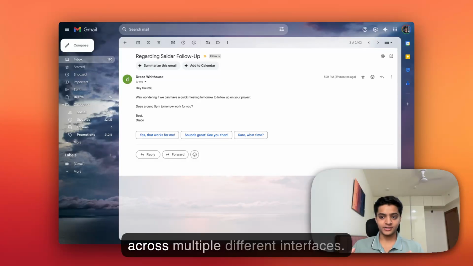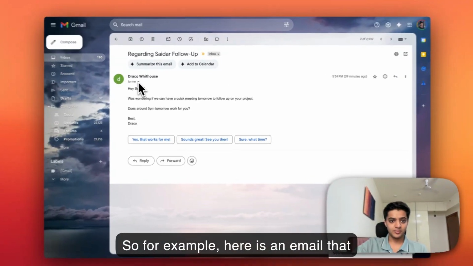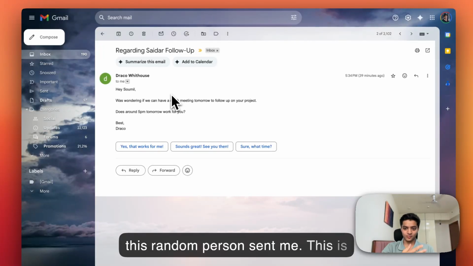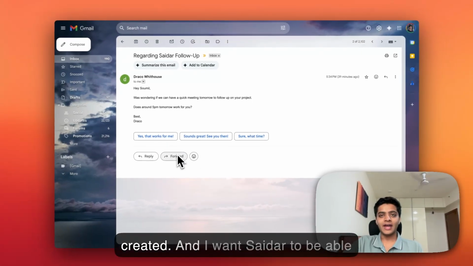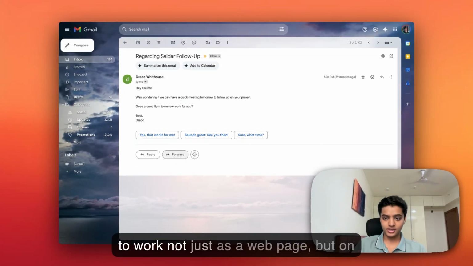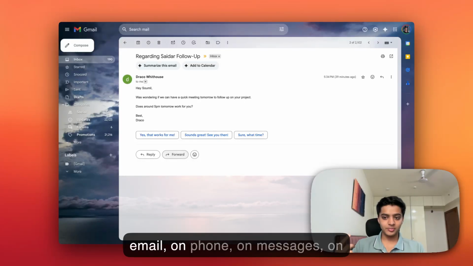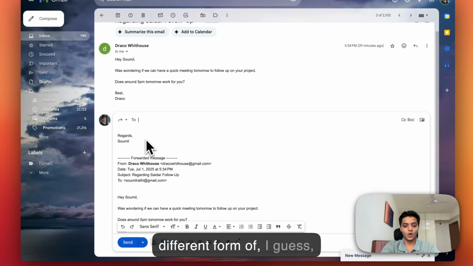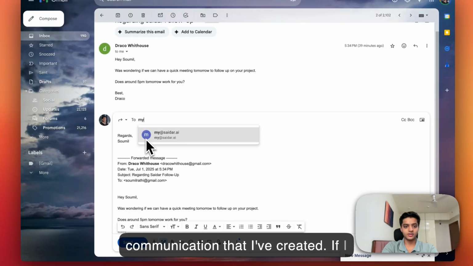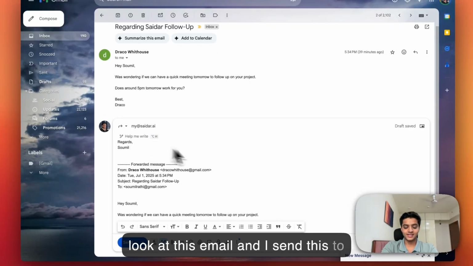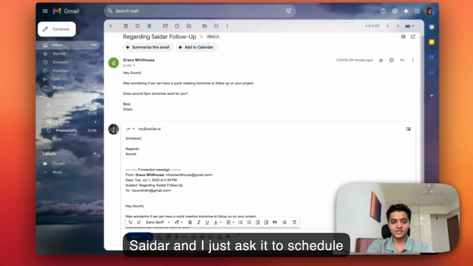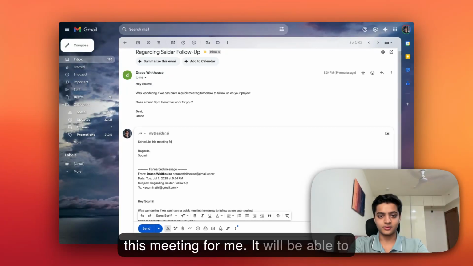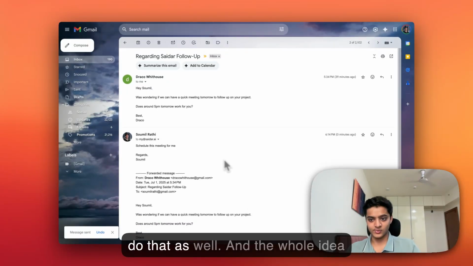And that requires building across multiple different interfaces. So for example, here is an email that this random person just sent me. This is obviously a tester account that I've created. And I want Saidar to be able to work, not just as a web page, but on email, on phone, on messages, on Slack, on anything. So here's a different form of communication that I've created. If I look at this email and I send this to Saidar, and I just ask it to schedule this meeting for me, it will be able to do that as well.